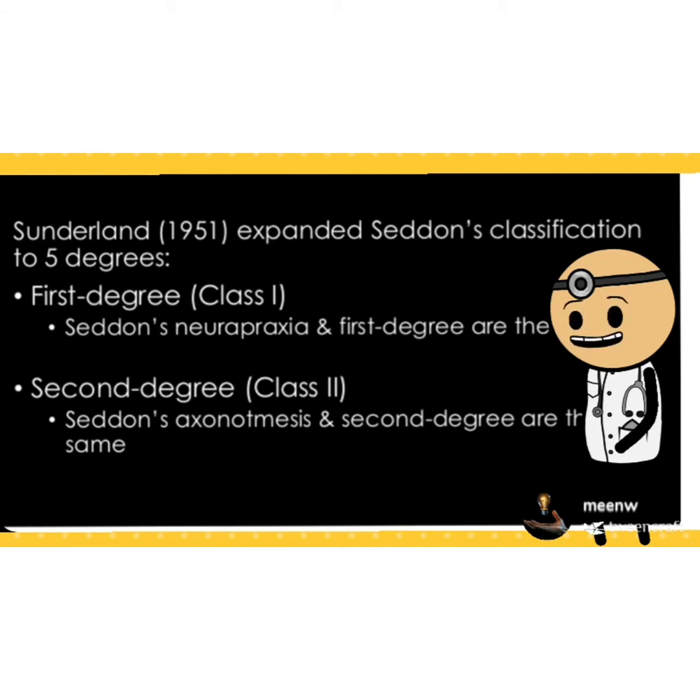He expands the Seddon classification to 5 degrees. The first degree of the Sunderland classification, or class 1, is the same as the Seddon neuropraxia, or Seddon first degree. The second degree of the Sunderland classification is the same as Seddon's axonotmesis, or second degree.